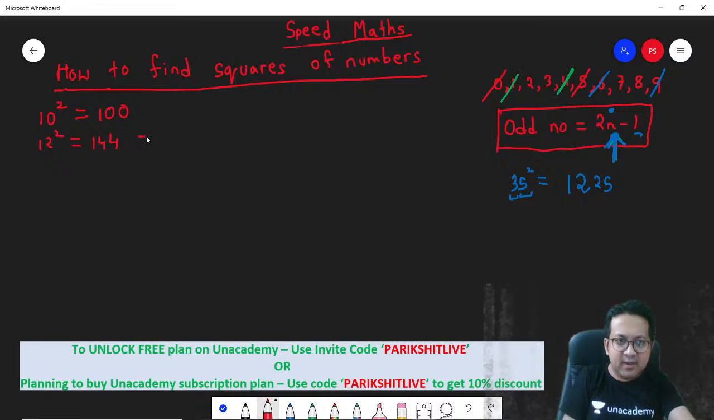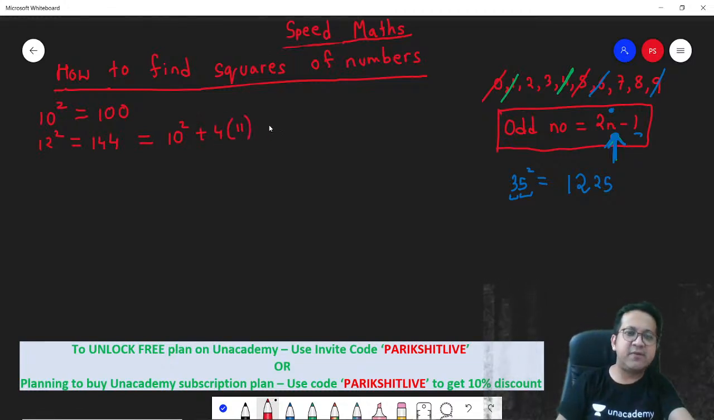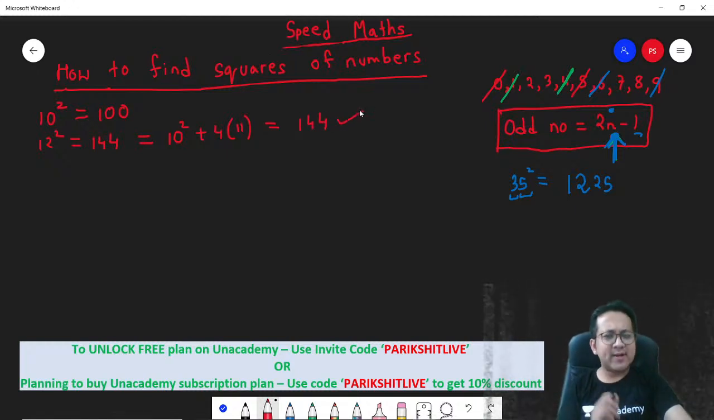12 square can be thought of as 10 square plus 4 times the next number. The next number is 11, so 4 times 11 is 44. So the answer is again 144. This is the shortcut. So what is the shortcut?